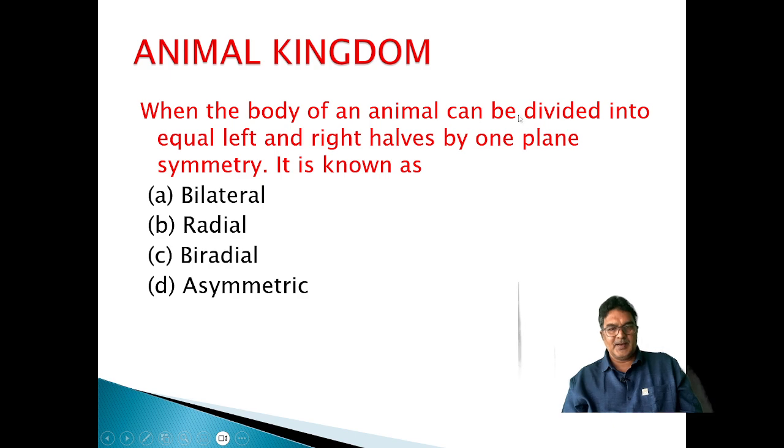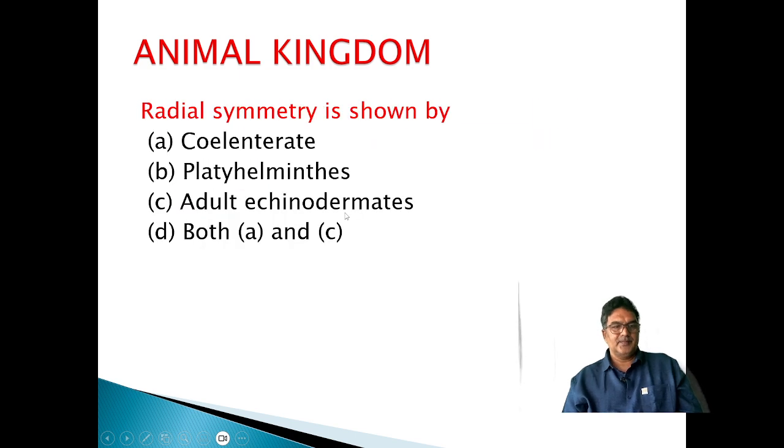When the body of an animal can be divided into equal left and right halves by one plane, it is known as bilateral symmetry. Radial symmetry is shown by Coelenterata, Platyhelminthes, adult echinoderms, both A and C. Coelenterates have radial symmetry. Platyhelminthes have bilateral symmetry. Adult echinoderms have pentaradial symmetry. So A and C is the answer.